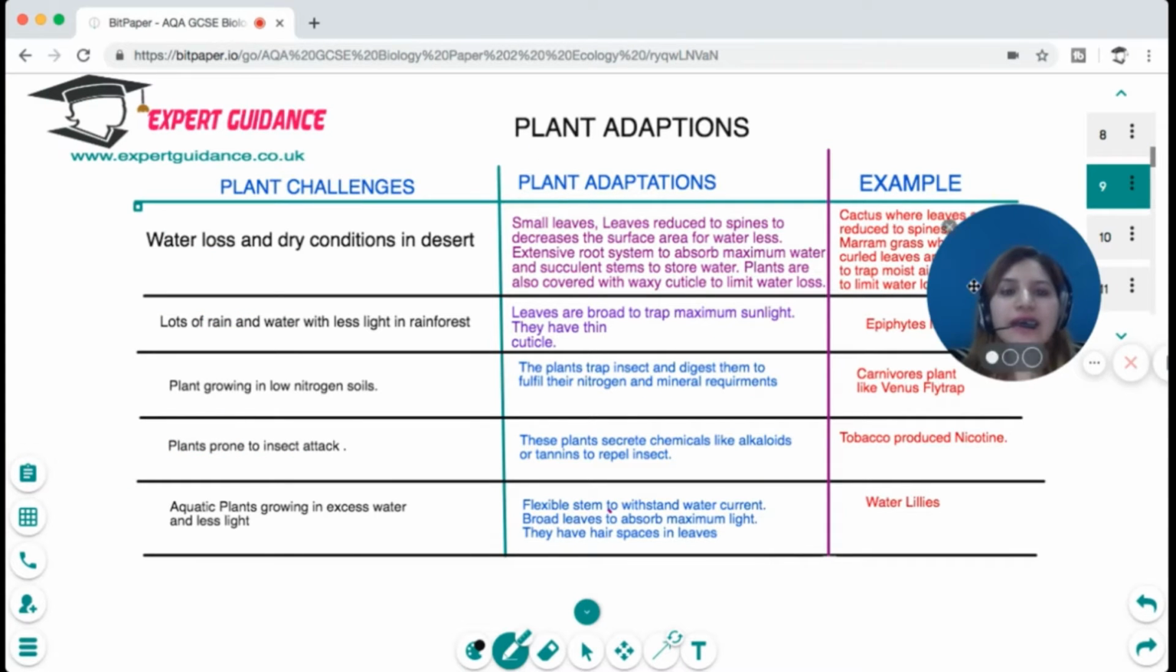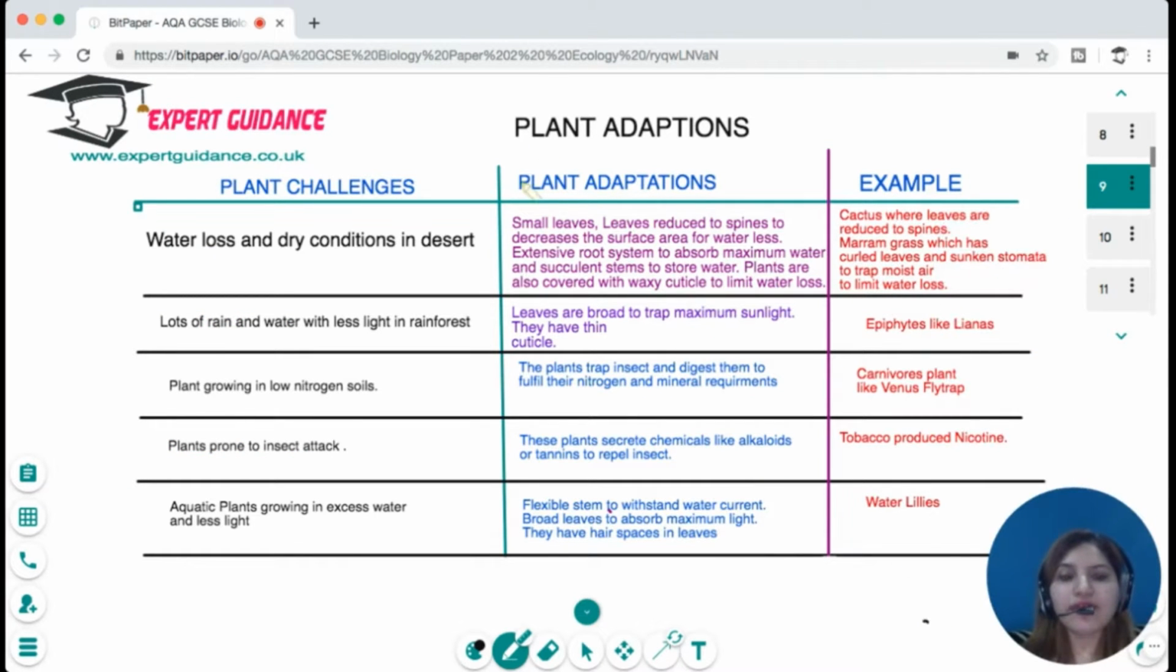Now, let us look at some of the plant adaptations in response to the challenges they face. The major challenge a plant faces in the desert is water loss and dry conditions. In those conditions, the plants have small leaves. Leaves are reduced to spines so that the surface area for water loss is reduced. They have an extensive root system to absorb maximum water, and they have succulent stems to store water. These plants are also covered with a waxy cuticle to limit the water loss.